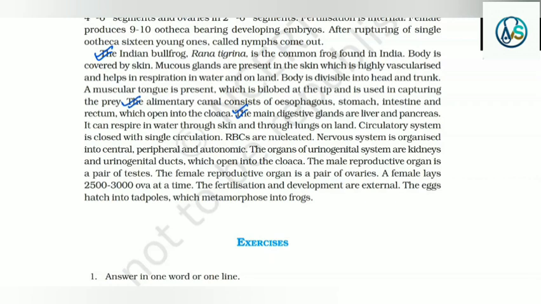It can respire in water through skin and through lungs on land. Circulatory system is closed with skin circulation. RBCs are nucleated. Nervous system is organized into central, peripheral and autonomic. The organs of the urinogenital system are kidneys and urinogenital ducts, which open into the cloaca. The male reproductive organ is a pair of testes. The female reproductive organ is a pair of ovaries. A female lays 2500 to 3000 ova at a time. The fertilization and development are external. The eggs hatch into tadpoles, which metamorphose into frogs.